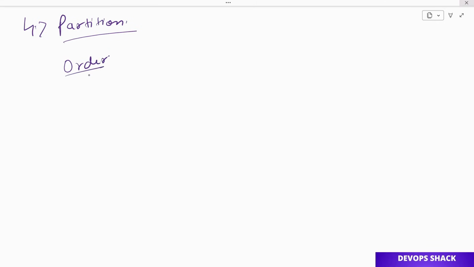Now this folder can have multiple partitions, like it can have order 0, order 1, order 3. So this is the main category, order. Order related messages will be inside it, and inside this we also created multiple partitions.